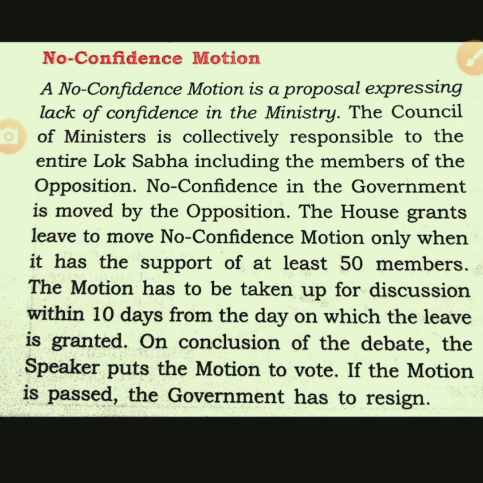The opposite of the no confidence motion is the confidence motion. That may be brought by the ruling party, and they have to prove their numbers in the house. That is known as a confidence motion. So a confidence motion is brought by the ruling party, and a no confidence motion is brought by the opposition. What is the difference? If a no confidence motion is passed in the house, the government has to resign. And if a confidence motion fails in the house, then also the ruling party or the prime minister has to resign.